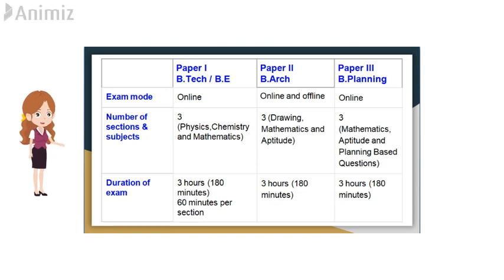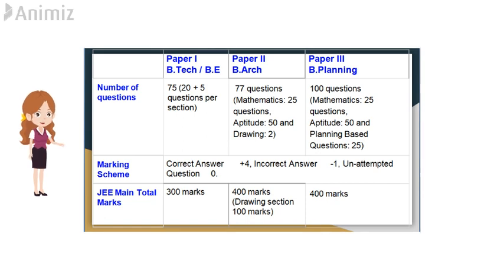In Paper 3, the examination mode is online. Number of sections is 3: mathematics, aptitude and planning based questions. Duration of the exam is 3 hours.